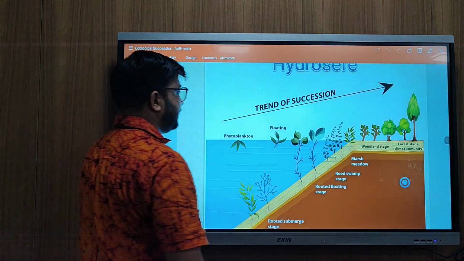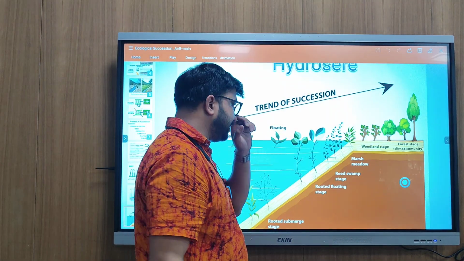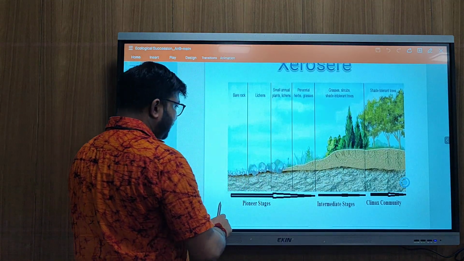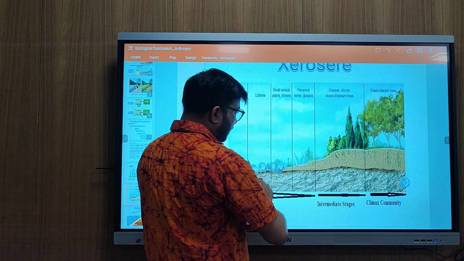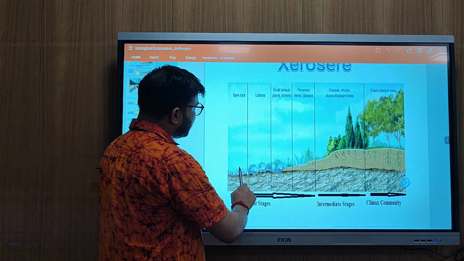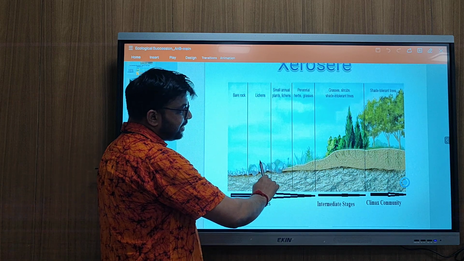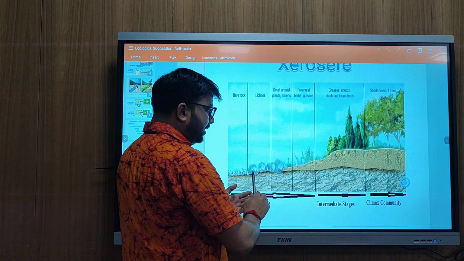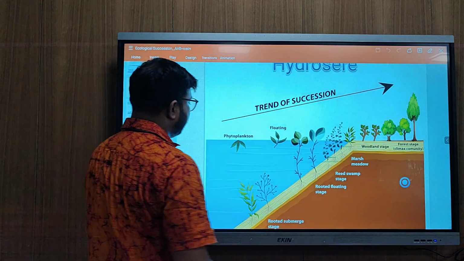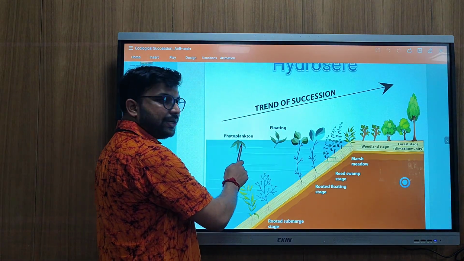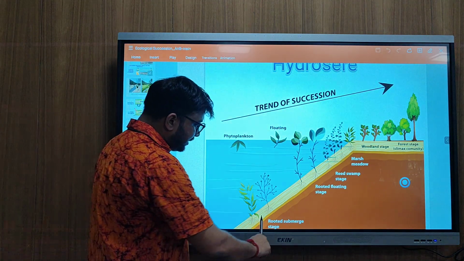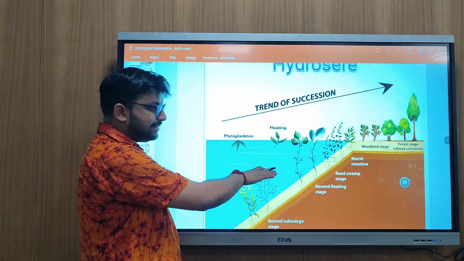Next is hydrosere. This is a bit different from the xerosere, because in the xerosere, as we can see here, the community starts with the nutritional stage, then the lichen comes here, and it continues and eventually ends with the climax community. In the hydrosere, the main group of plant is phytoplankton; the pioneer community is the phytoplankton. Then the rooted submerged stage, which is completely immersed in the water.